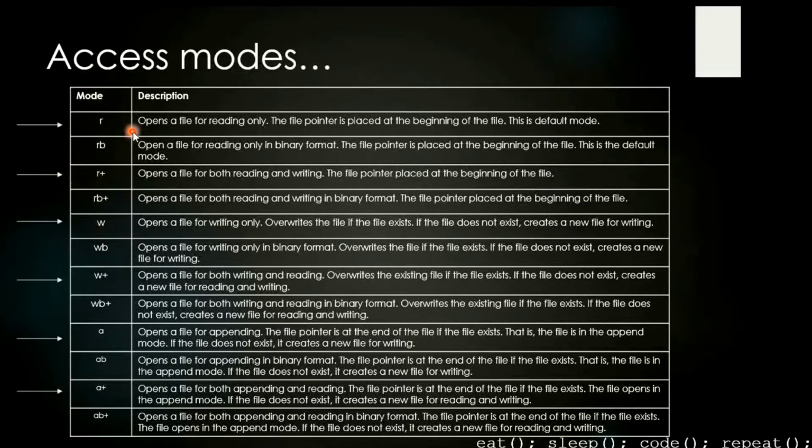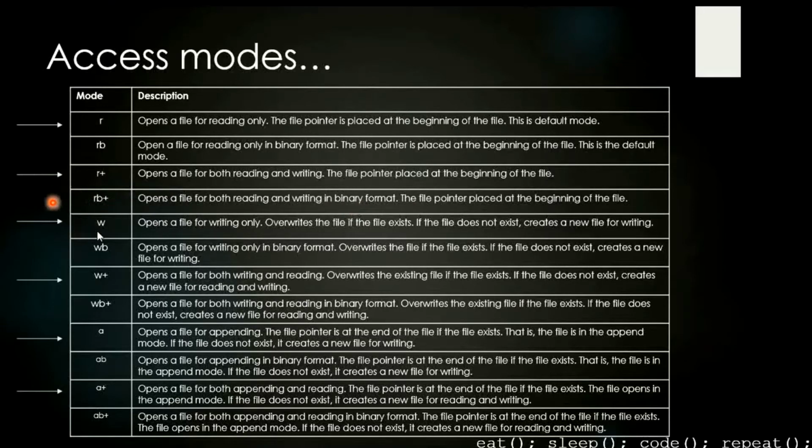Let's say R, we have seen, it opens a file for reading mode only, and the file pointer is placed at the beginning of the file. It means that the cursor is at the beginning. It is not going to edit anything. It is just going to show us what is there in that file. It opens a file, pointer is at the beginning, and this is the default mode. We have RB, which does the same thing but in binary format. Similarly we have R+, which is going to open a file in reading and writing mode both. The file pointer is again placed at the beginning of the file. We have RB+, which does the same thing in binary format.